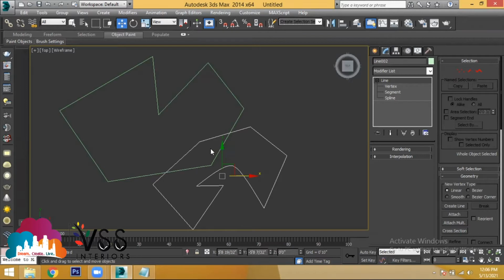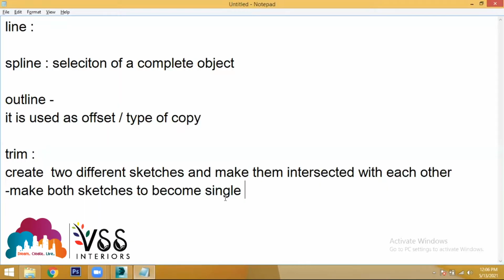After the intersection, make both the sketches become a single sketch. To make both the sketches become a single sketch, what is the tool which you can use? Weld. Not weld. First, you have to use the tool called attach. Attach, then weld. After attaching, you can use weld at last.